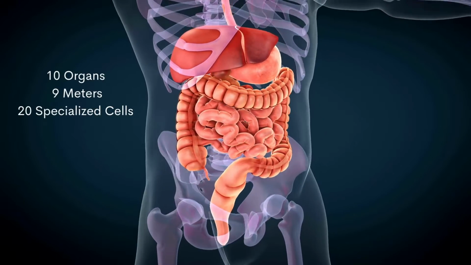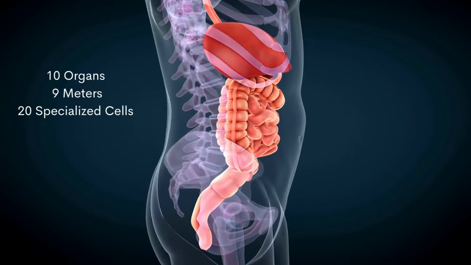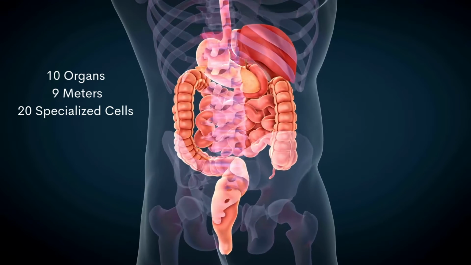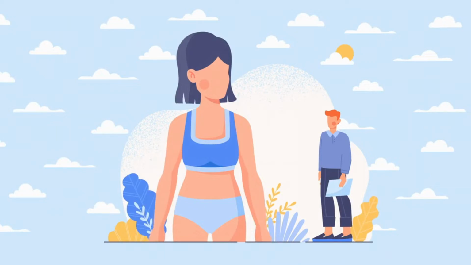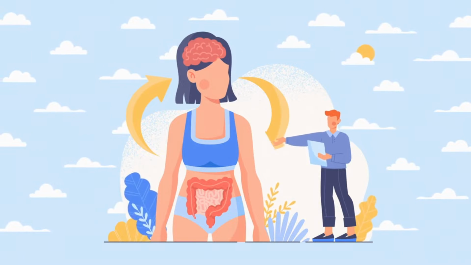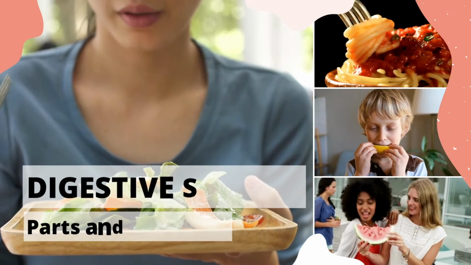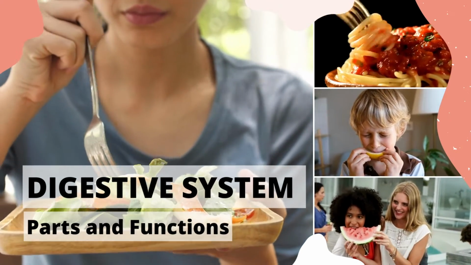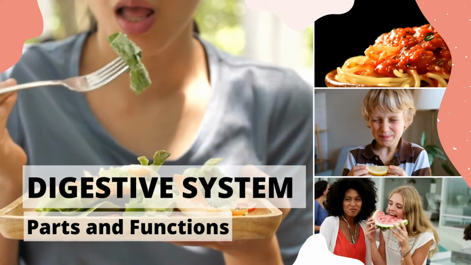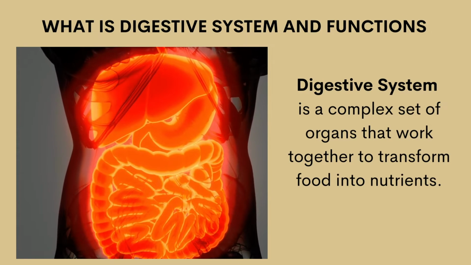And every last piece makes it through the digestive system, comprised of 10 organs covering 9 meters and containing over 20 specialized cell types. The digestive system is one of the most diverse and complicated systems in the human body. In this video, we will discuss what the digestive system is, the different parts, and its functions. What is the digestive system and its functions?